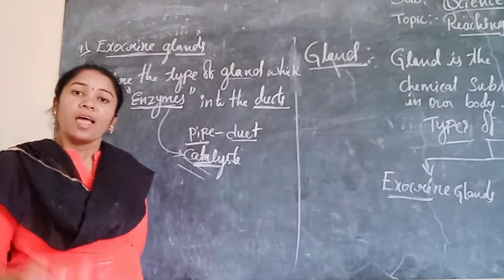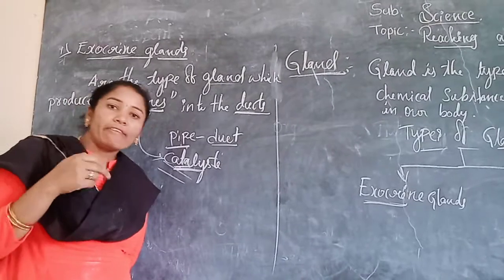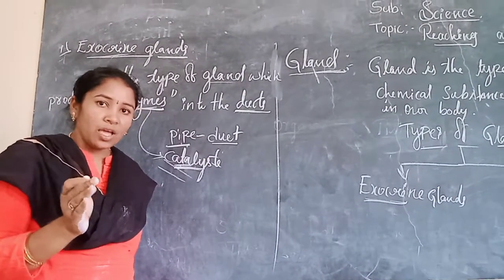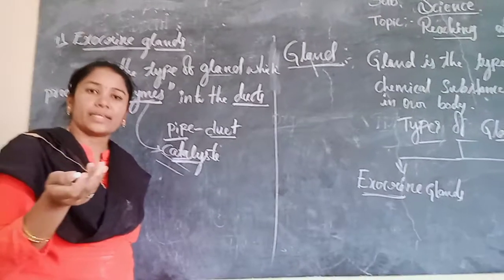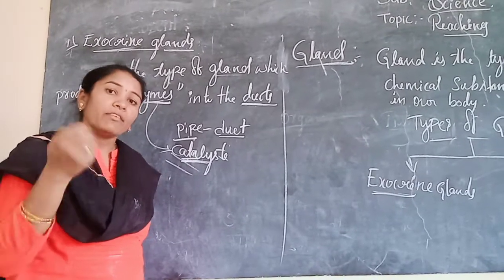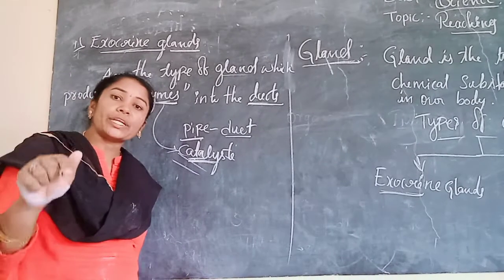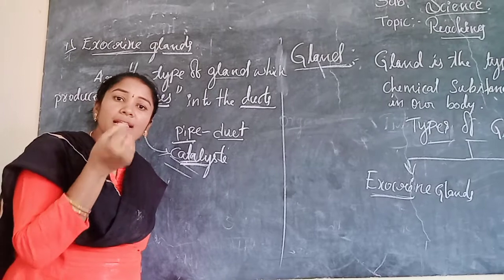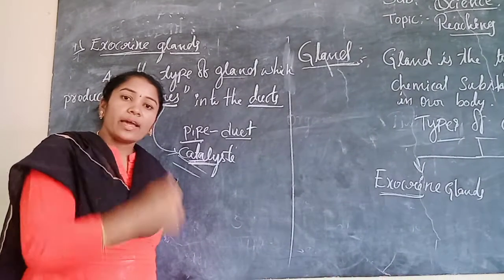Dear students, our mouth is always wet. Is it right? Even without drinking water, it will be wet only. Our mouth has some liquid. Why?